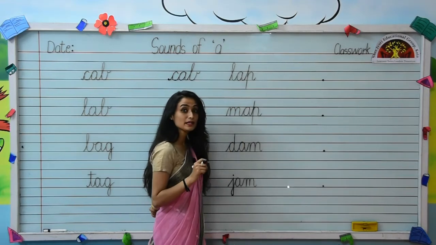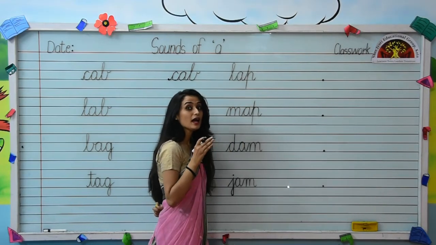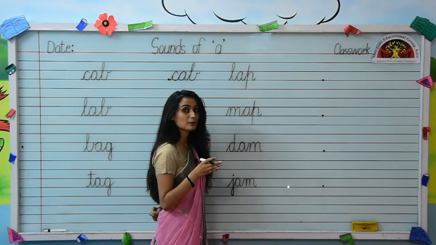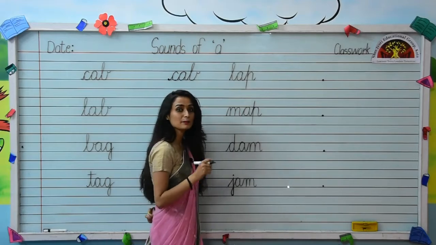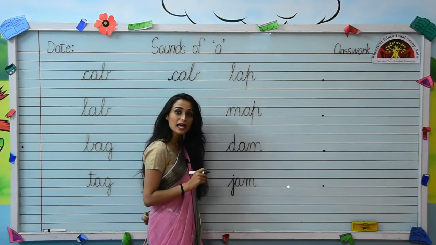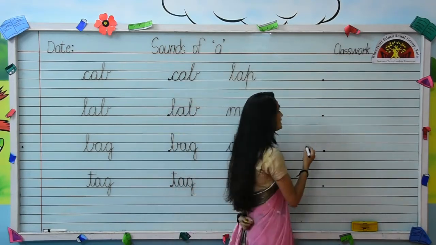Your next word is L-A-P, lap. L, ap, together makes lap. L-A-P, lap. Now let's see how to write this word.